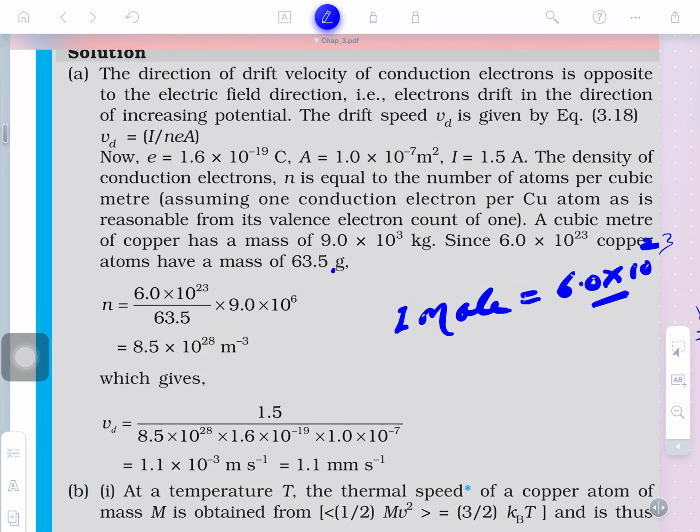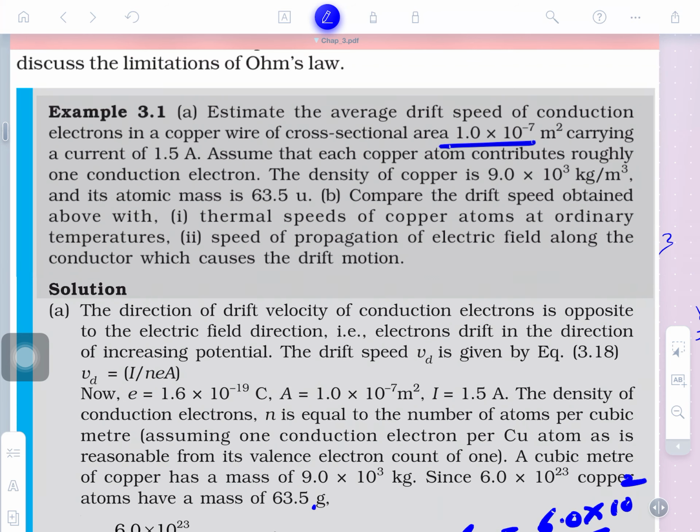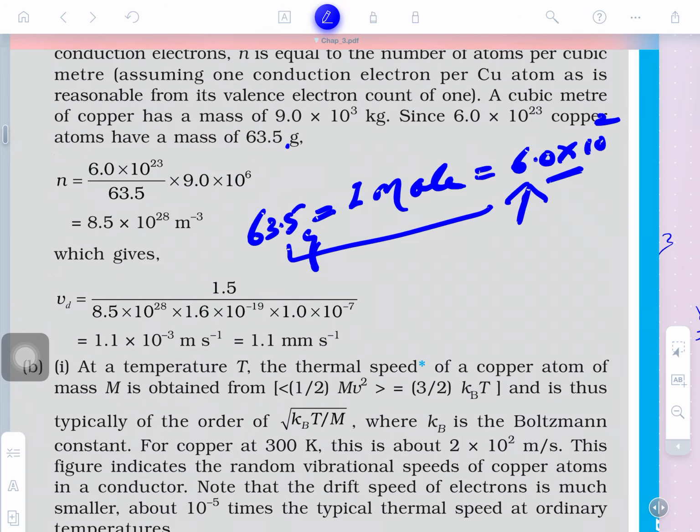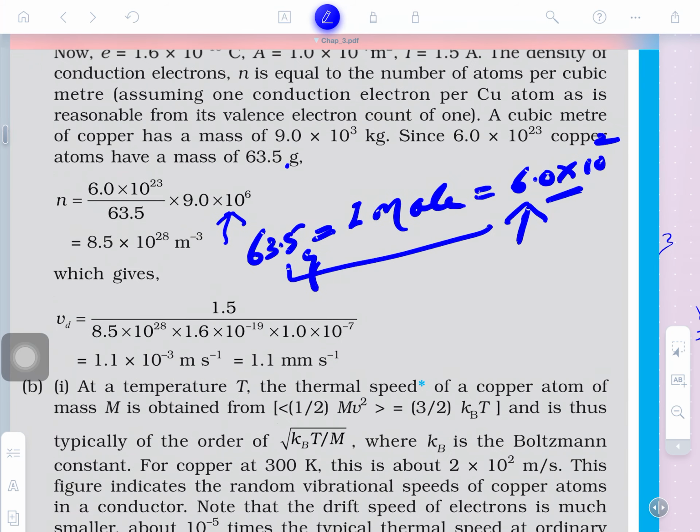These many. So, obviously, this is the mass of what? Atomic mass means 63.5. So, 63 gram have these many particles right now. What is the mass here given? Please tell me. The mass is 63 point something. So, we are to find in per unit volume. So, here finally N is the number of that. What is this? Tell me, 9.0 into 10 to the power 3.